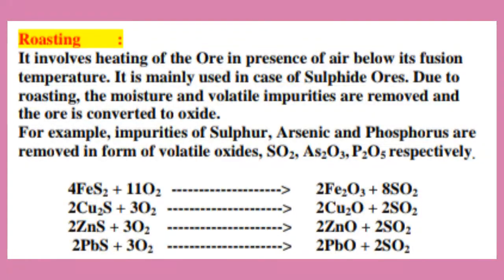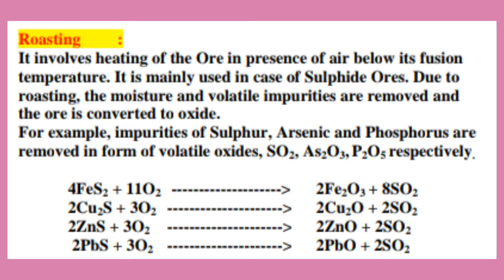Next is roasting. It involves heating of the ore in presence of air below its fusion temperature. It is mainly used in case of sulfide ores. Due to roasting, the moisture and volatile impurities are removed and the ore is converted to oxide. For example, impurities of sulfur, arsenic, and phosphorus are removed in form of volatile oxides. For example, sulfur as sulfur dioxide, arsenic as arsenic oxide, and phosphorus as phosphorus oxide, respectively.